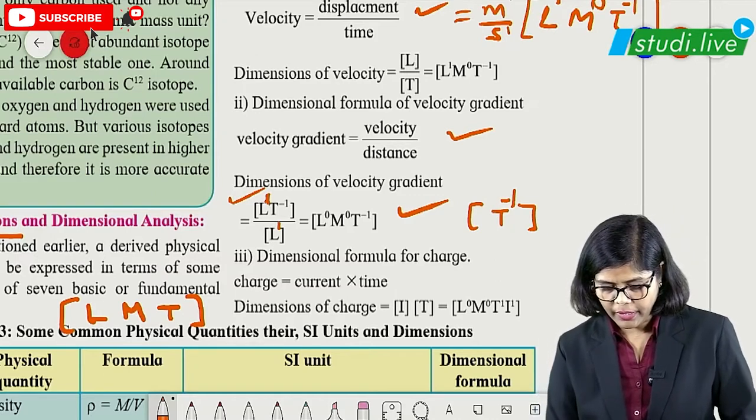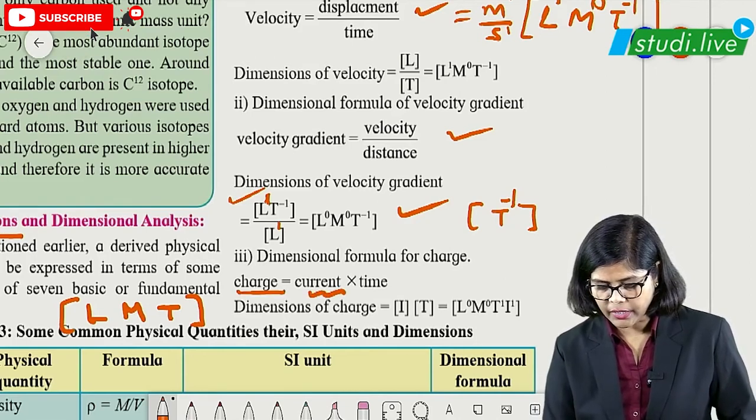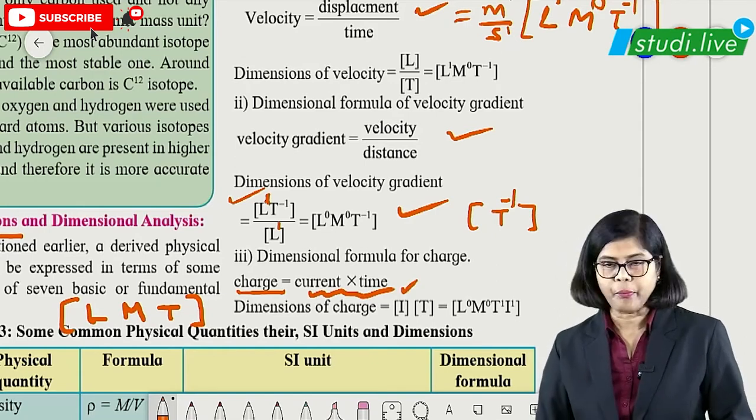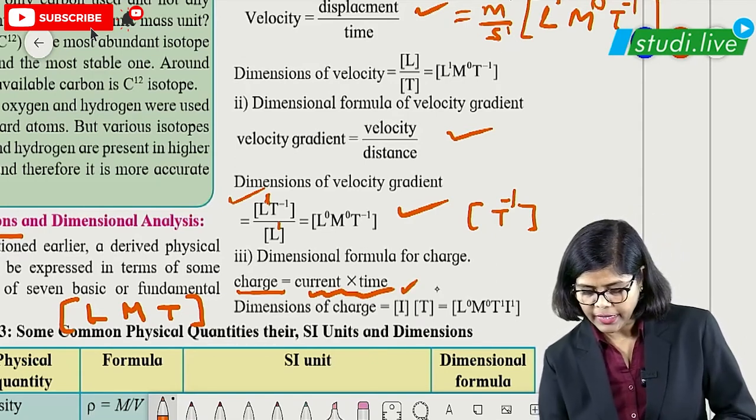Okay. Similarly, here it is given for the charge. Charge is current into time, and from here current is measured in ampere, that is I we can take, and time T.